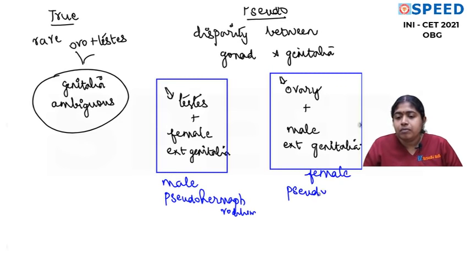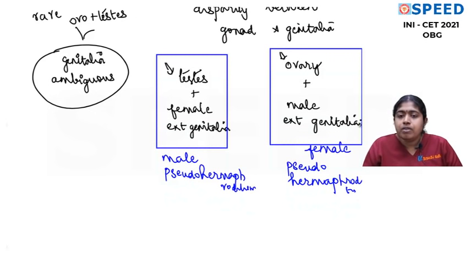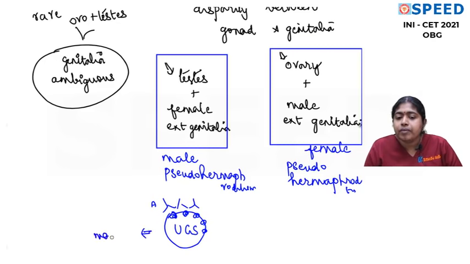When we talk about the basic external genitalia development, we all know external genitalia is going to develop from the urogenital sinus. Supposing this is the urogenital sinus. Now this urogenital sinus is full of androgen receptors. If androgen is acting on the androgen receptors, this will get converted into male genitalia.